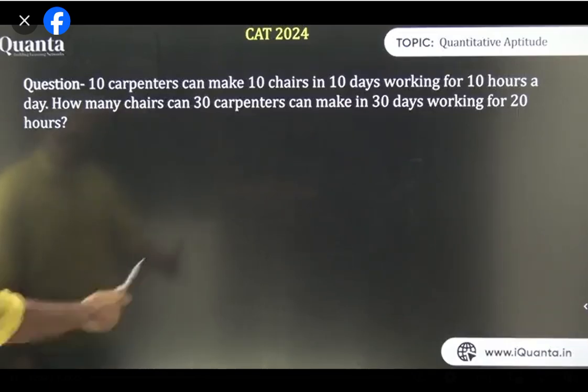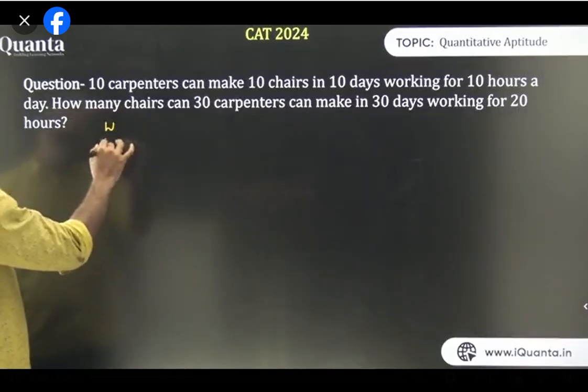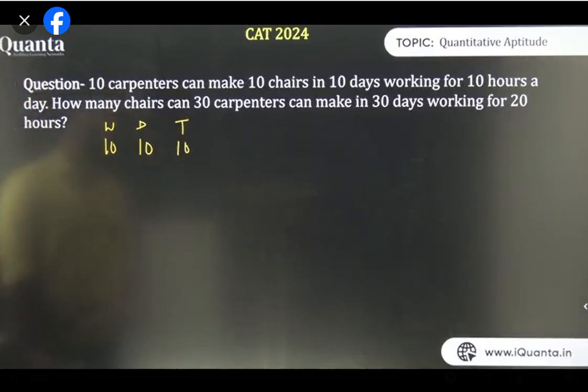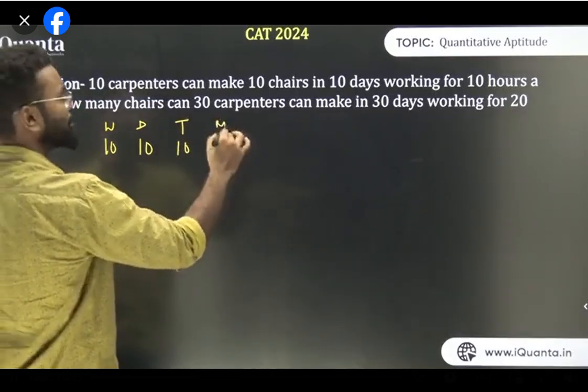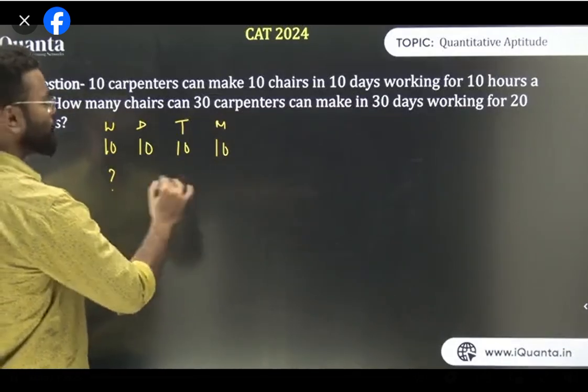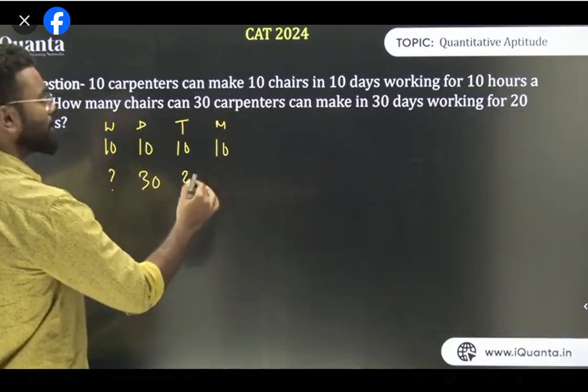I will again use the two methods. First, I will write down. Work is 10 chairs, days is 10, time is 10 hours, and the number of men is also 10. So you need to find how many chairs. Abhi days kitna hai? 30 days of working, 20 hours a day, and 30 carpenters.